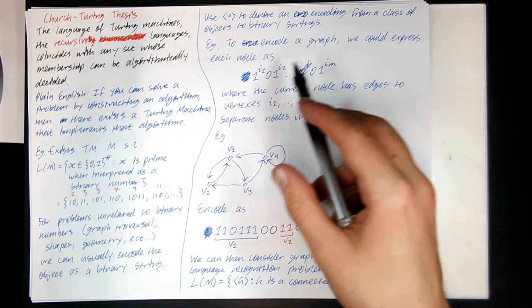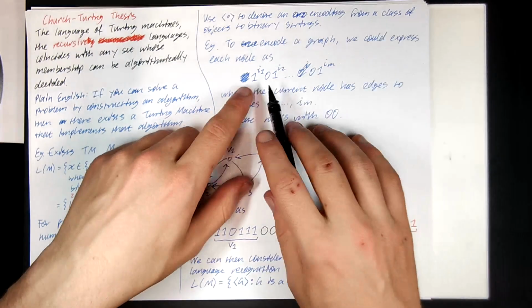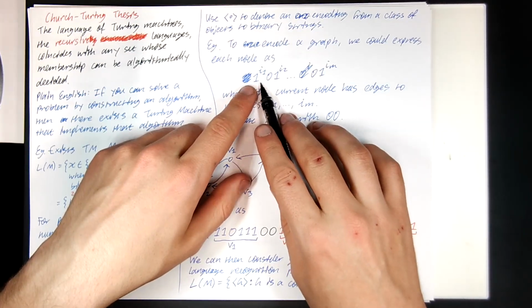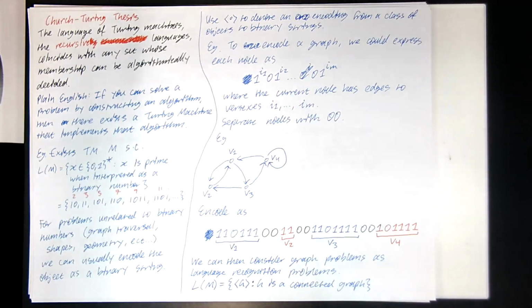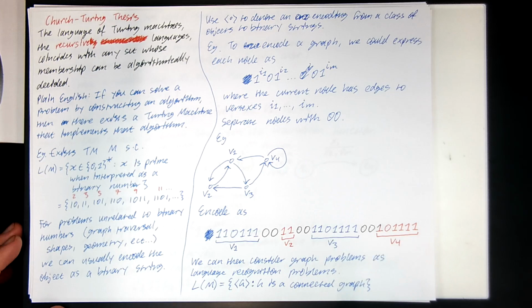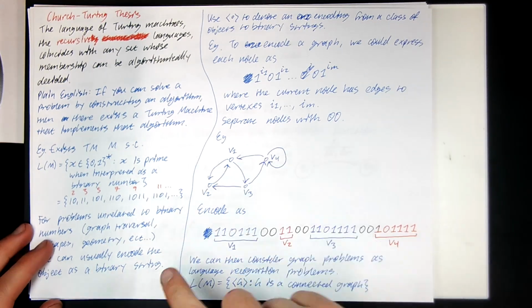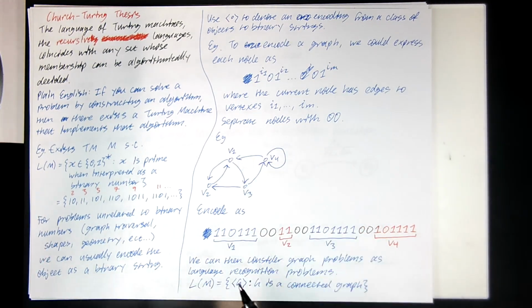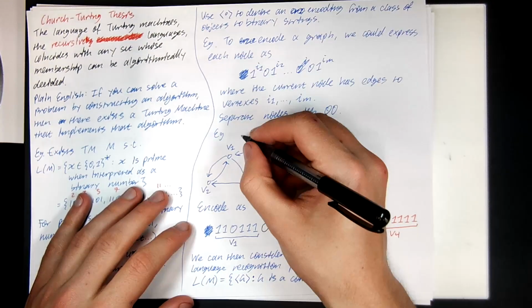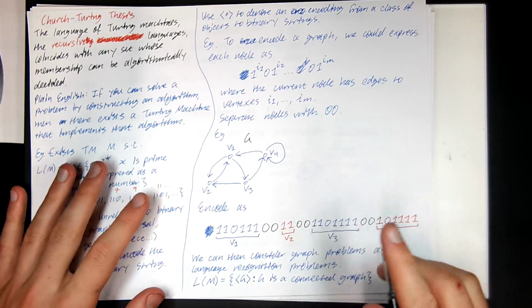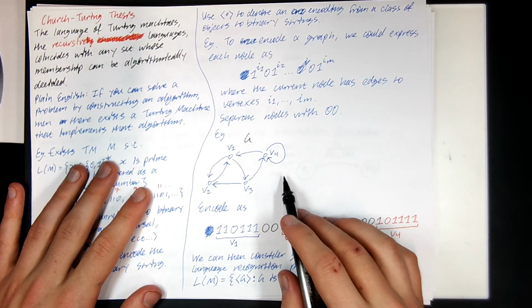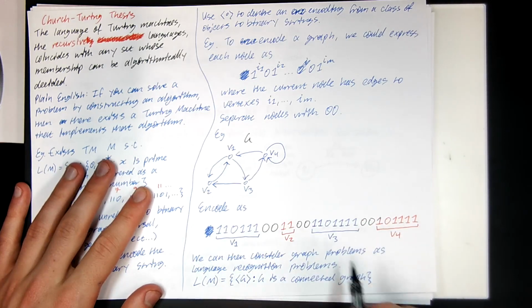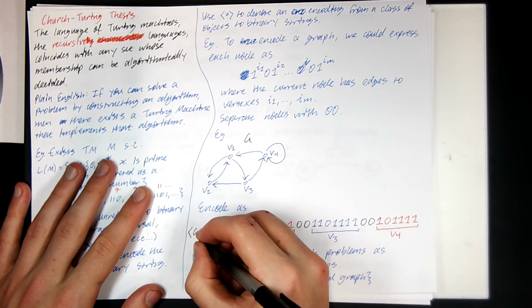For example, to encode a graph, we can represent each node as a string of ones separated by zeros, where the number of ones represents the other nodes that node can transition to. And then we separate all the nodes in the string with double zeros. So for example, I've got a graph G here. It's got a bunch of vertices and a bunch of edges. I could encode this graph as the following string, which is denoted by angle brackets G.